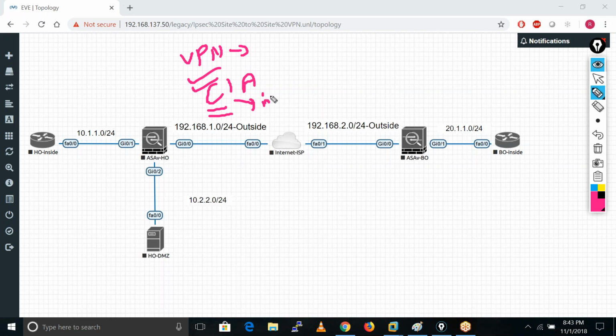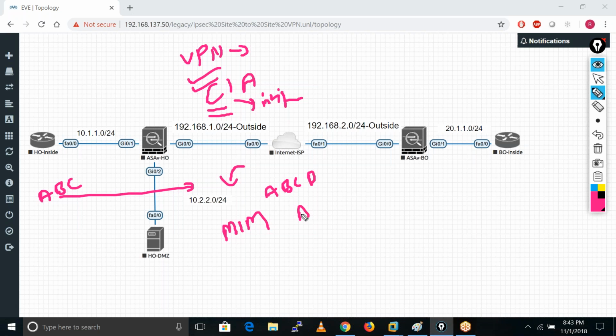After that, we have integrity. Integrity means, let's suppose you are going to send some data without VPN. What happens? There is a man in the middle. What does he do? He adds some content, like you are going to send ABC and he adds something, ABCD. Maybe he removes something, like he removed B, now only A and C are going. Or maybe he is not doing anything.